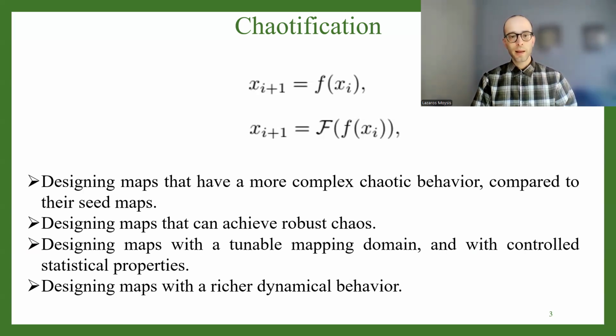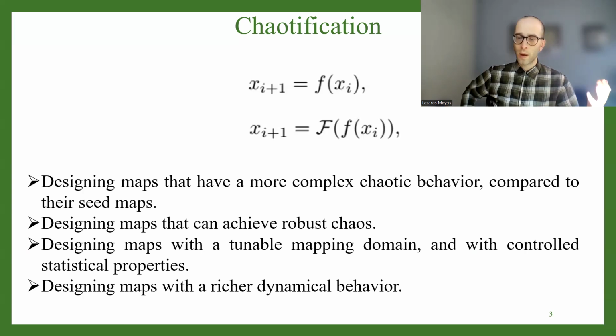Another goal would be to create a new family of maps that can achieve robust chaos. Let me remind everybody, robust chaos means that for a certain interval, for a specific parameter, we have no periodicity at all. So we have through and through chaos for all parameter values. This is a very desirable property, especially in applications like chaotic encryption or chaotic security in general. So we may want to achieve this result.